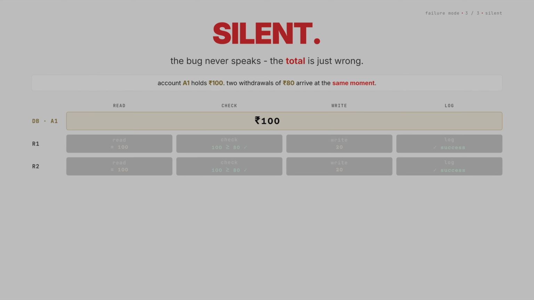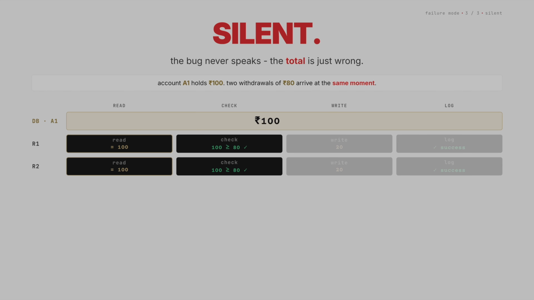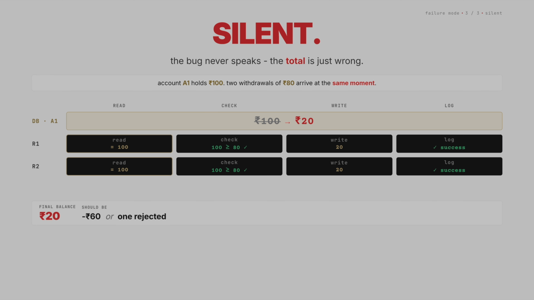Silent. Account A1 has 100 in it. Two withdrawal requests arrive at the same moment, each one for 80 rupees. Request 1 reads the balance, sees 100. Request 2 does the exact same thing, reads 100. Both pass the check. 100 is greater than 80. Both write 20. The balance flips from 100 to 20. Both log success. Both succeeded.